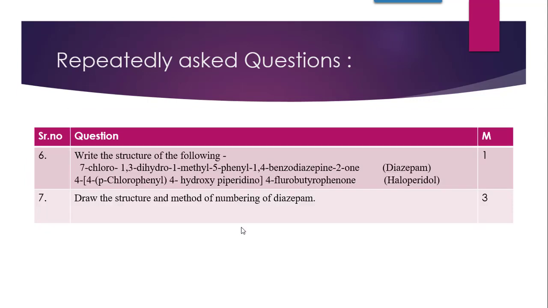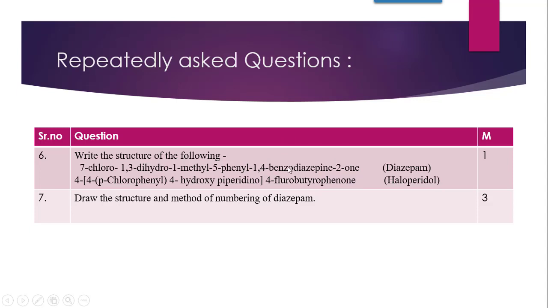Moving towards the next question, here they have given the IUPAC names, and from the IUPAC names you are supposed to write down the names of the drug along with the structure. In the first IUPAC name you can find the root name, that is 1,4-benzodiazepine 2-one.